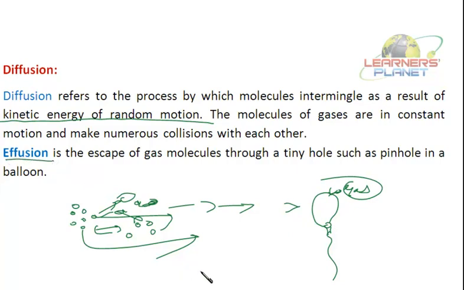And diffusion is the movement of different particles among each other so that they become mixed uniformly, or the process by which molecules intermingle as a result of kinetic energy of random motion. So this is diffusion.